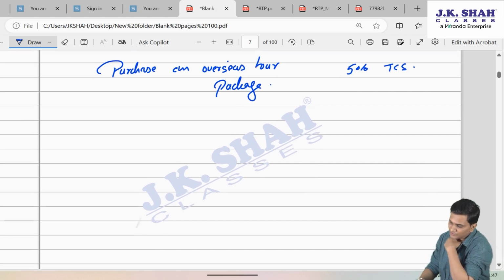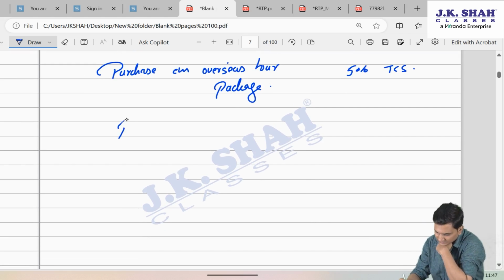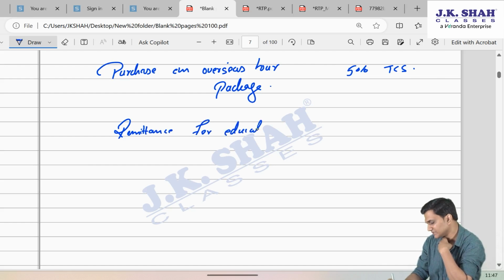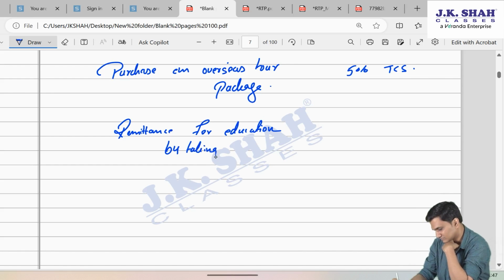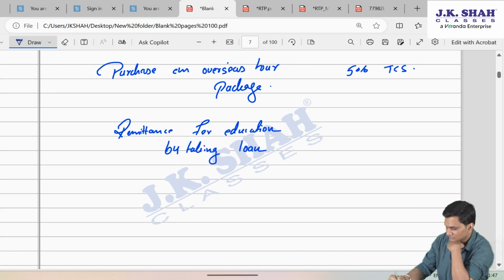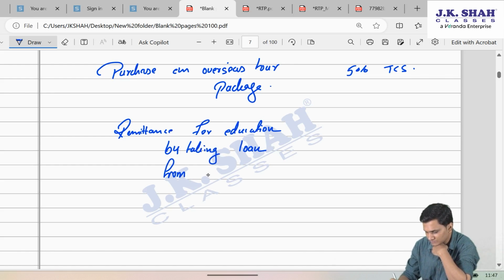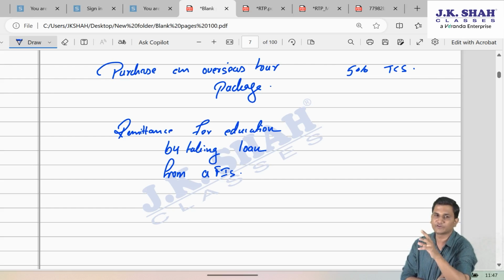However, if you were making a remittance for education purpose by taking a loan from a financial institution mentioned under section 80E, I hope you remember the 80E deduction section, wherein loans from financial institutions for education purposes were qualified for deduction of interest on loan taken.